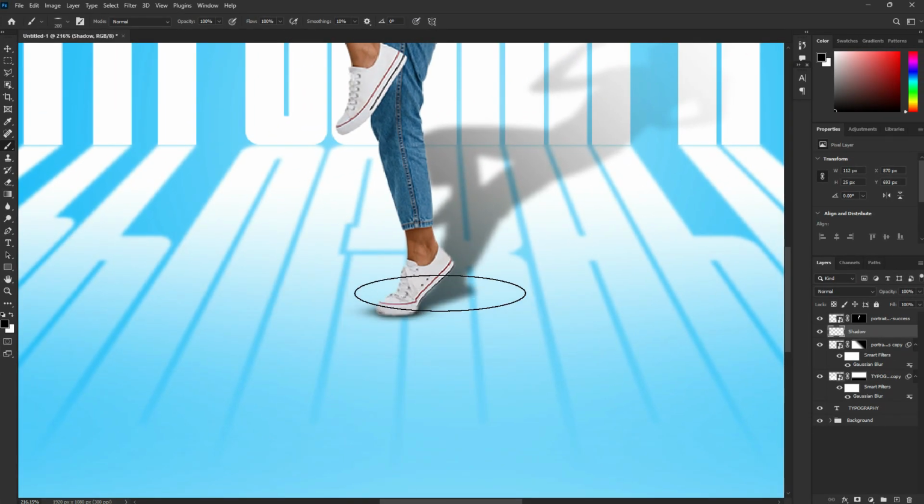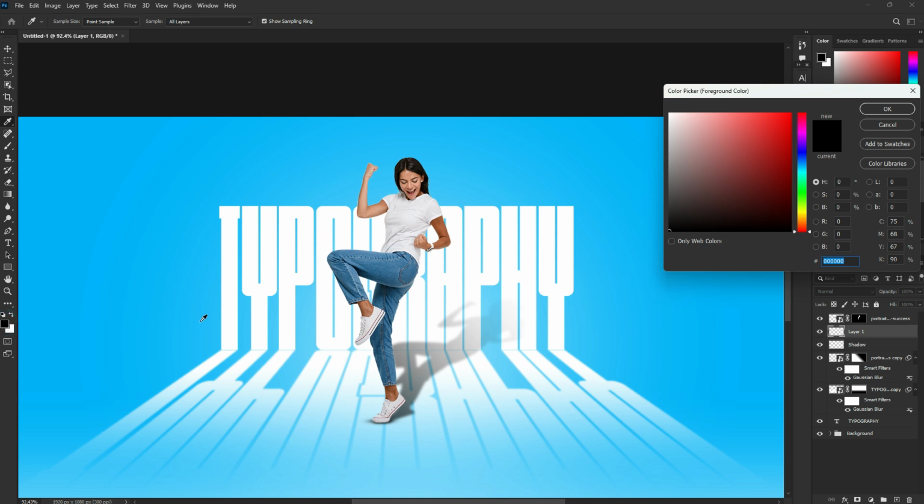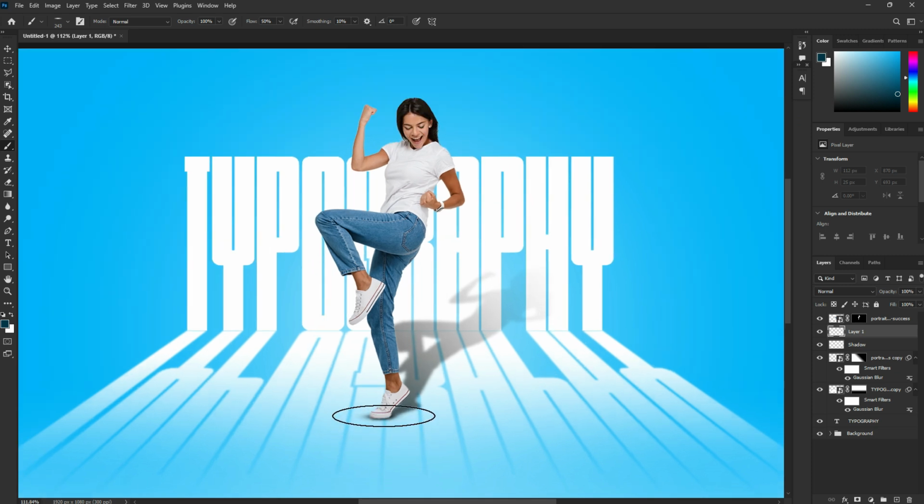Let's create the second shadow. This time, set the opacity to around 50. Add a new layer. Sample this color. Pick a dark color of the blue. Increase the brush and make a click.